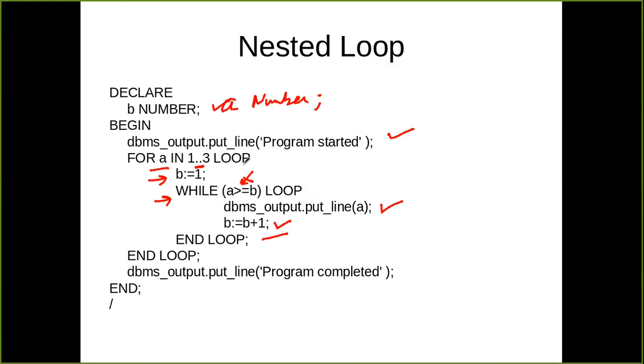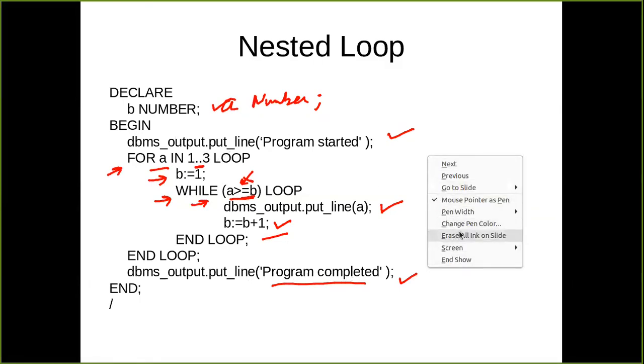Again outer loop will be executed, so it will be executed for 1 2 and 3. So outer loop will be executed for 3 times, and inner loop will be executed depending upon this condition, and finally when both the loops terminate, you will get the output as program completed. So this is a very simple example of how the nested loop works.